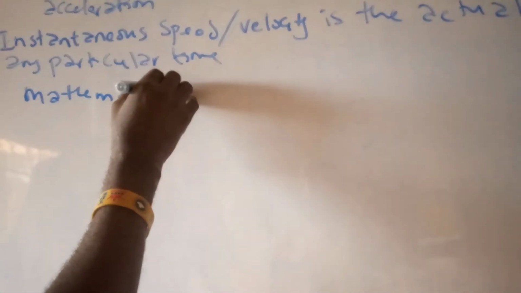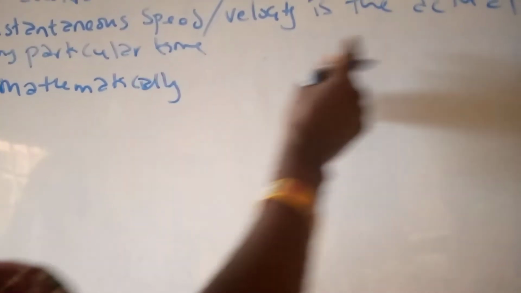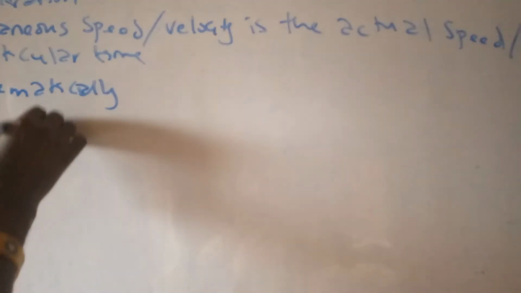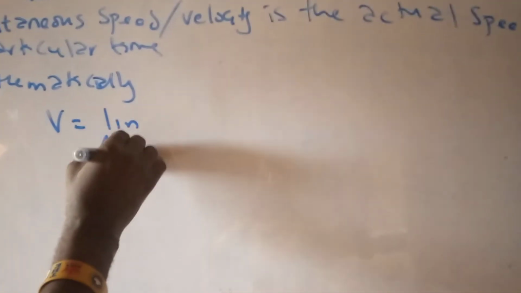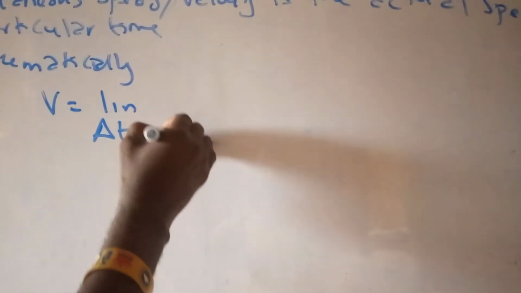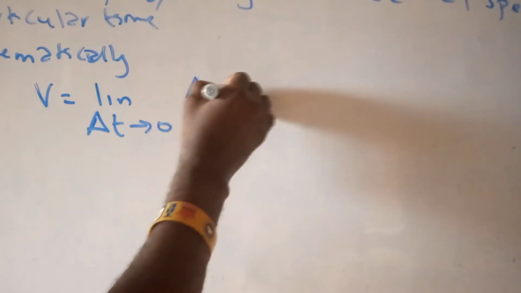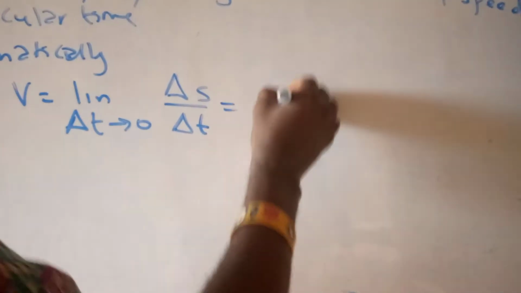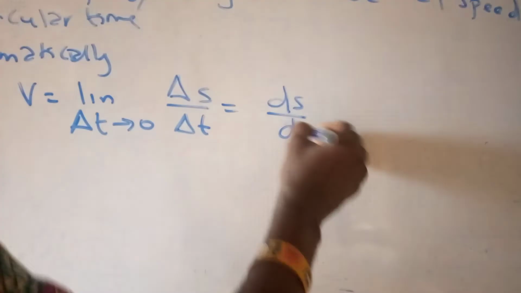Since it is the actual speed or velocity at any particular point in time, it is going to be V equals limit as delta t tends to 0 of delta s over delta t, which is ds/dt.